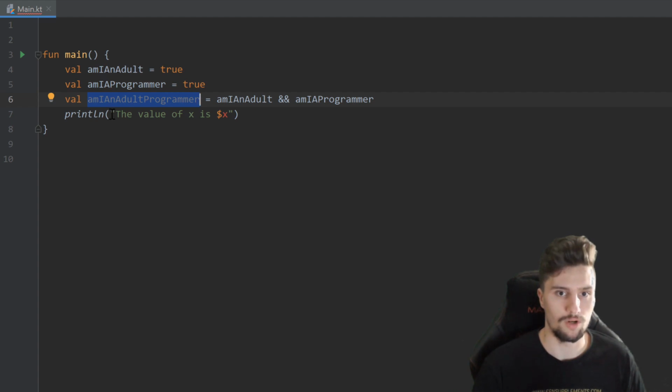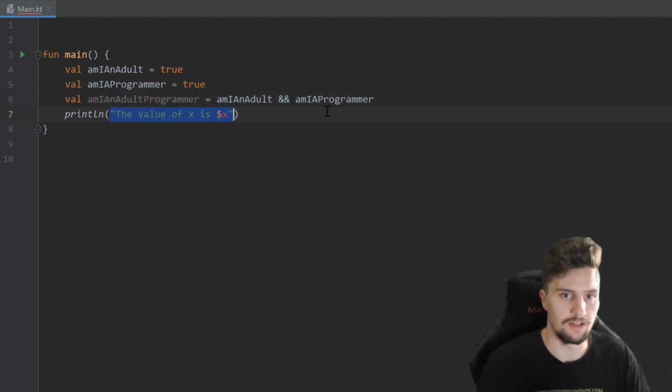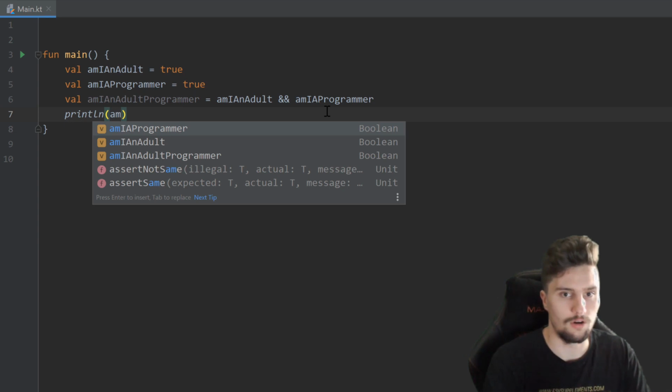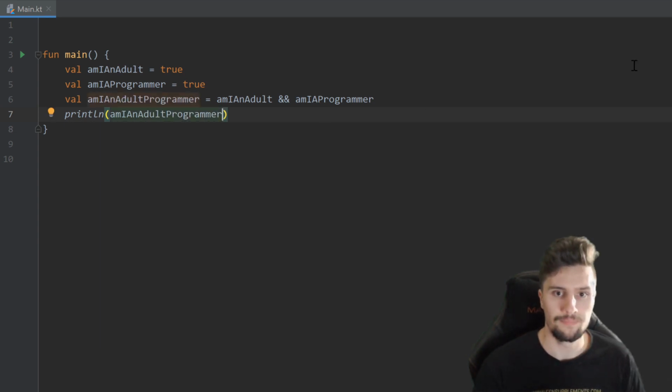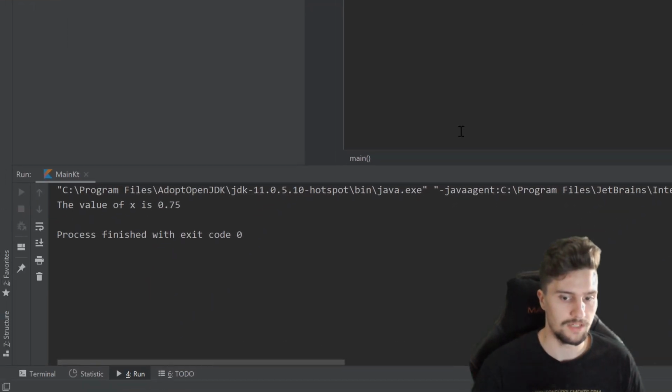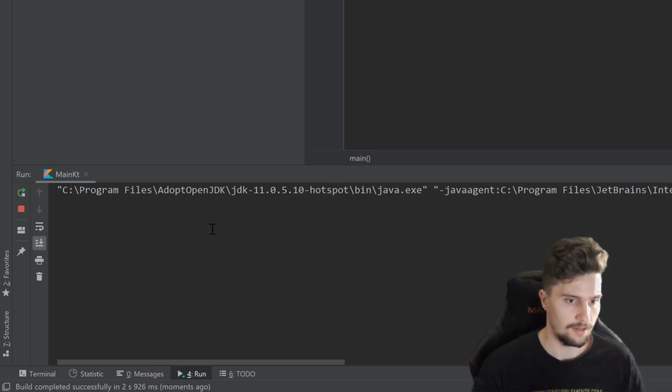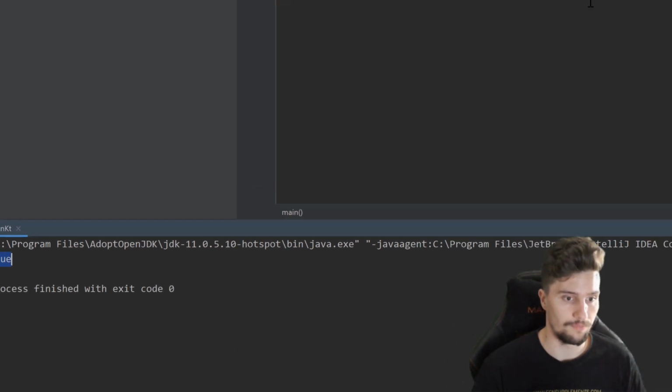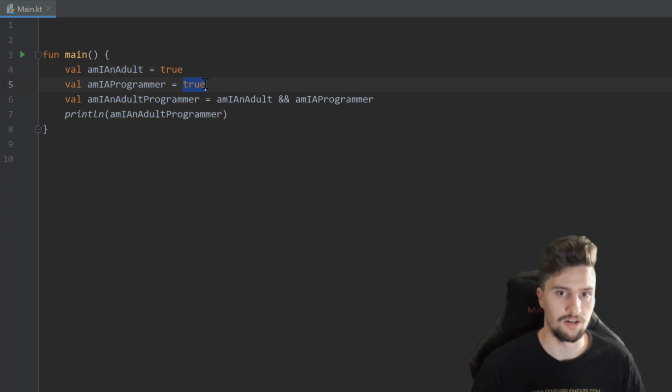So what we will do is we will remove that here and instead just print the value of am I an adult programmer, run our program again, take a look in the console, and you can see it now prints true because both of our values here are true.